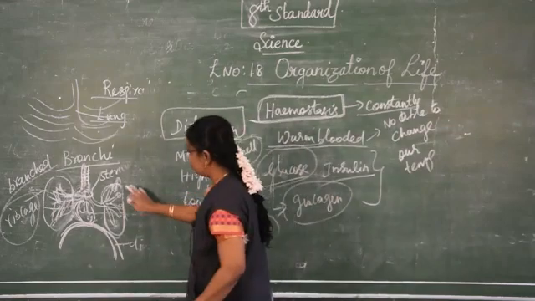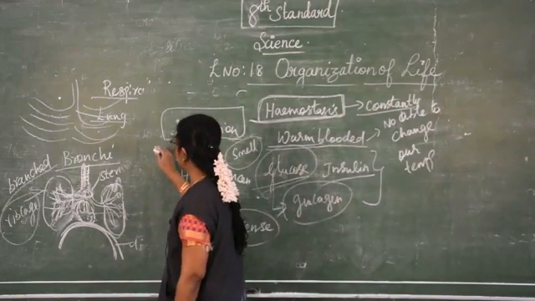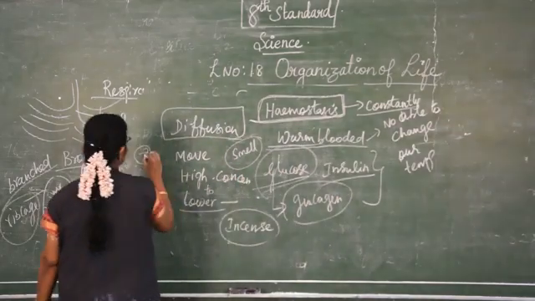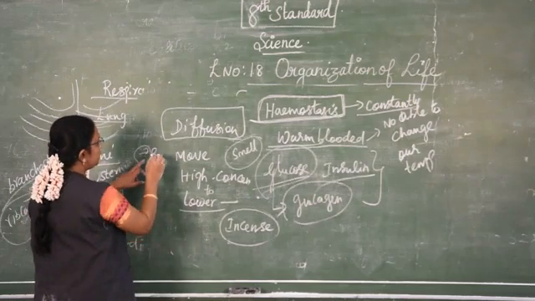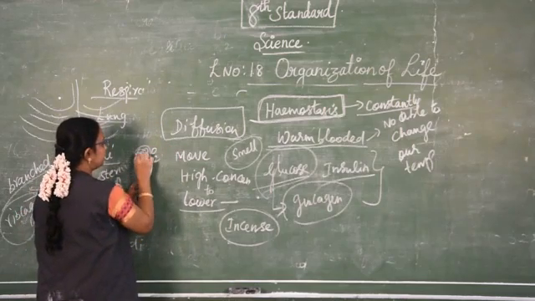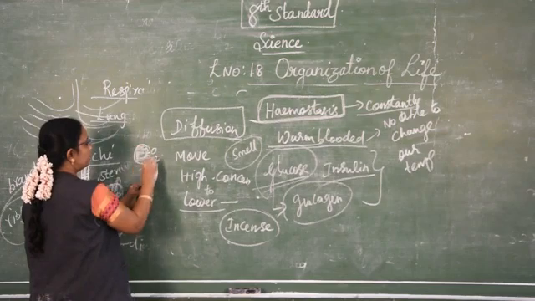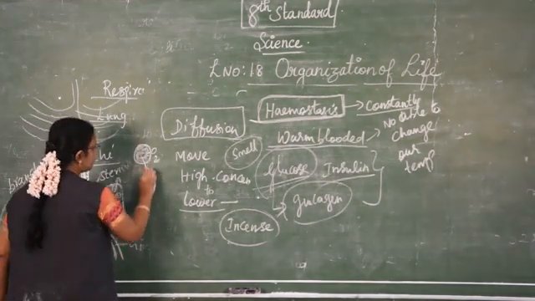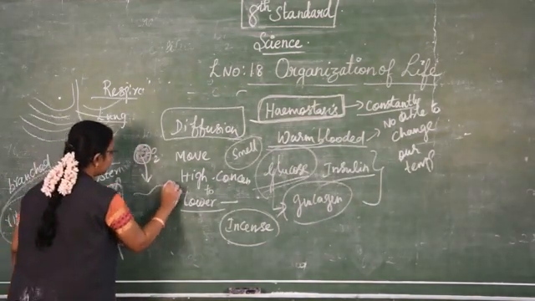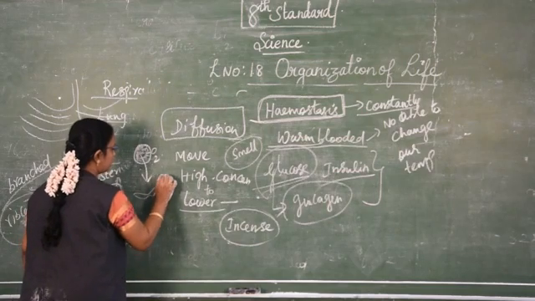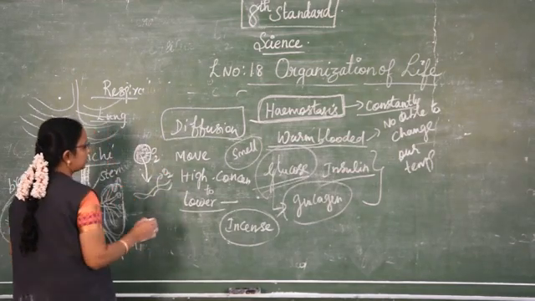As I said in the respiratory system, the alveoli contain oxygen. What will it do? Here the oxygen content is more in the alveoli. It will be sent to the blood vessels. The blood vessels do not have much concentrated oxygen.